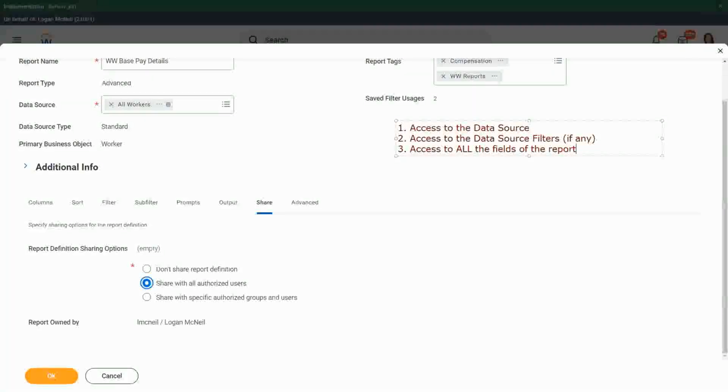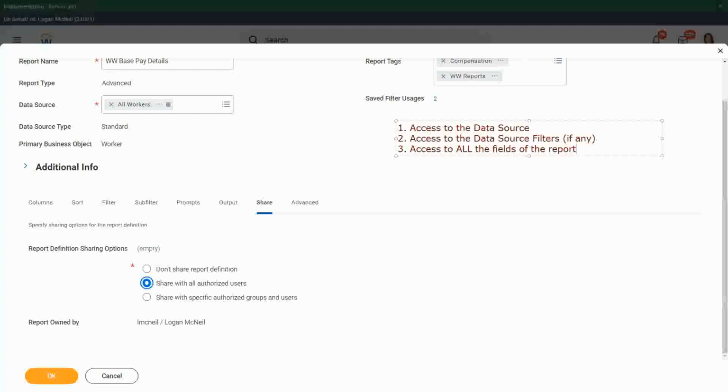All fields of the data source may not have the same security permissions. There might be different security permissions even within the same data source, for example, credit card number, or SSN, the Social Security number. Even though SSN might be part of your worker's business object, you would need to have extra security.